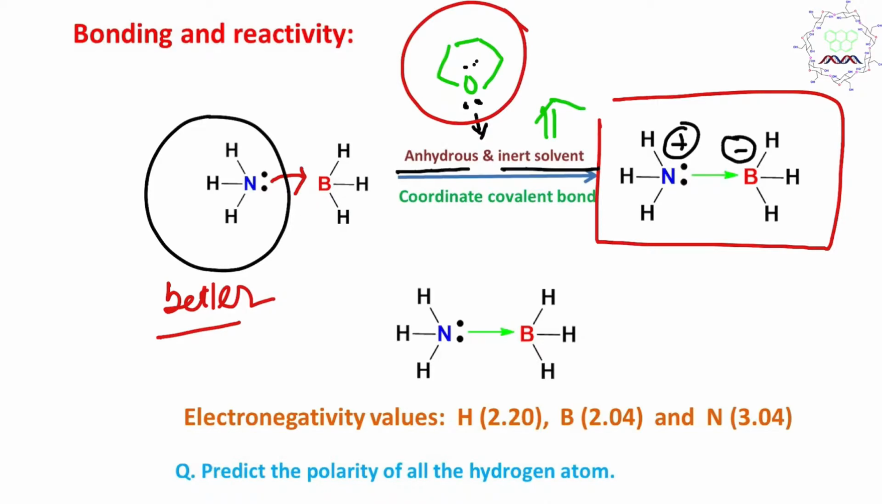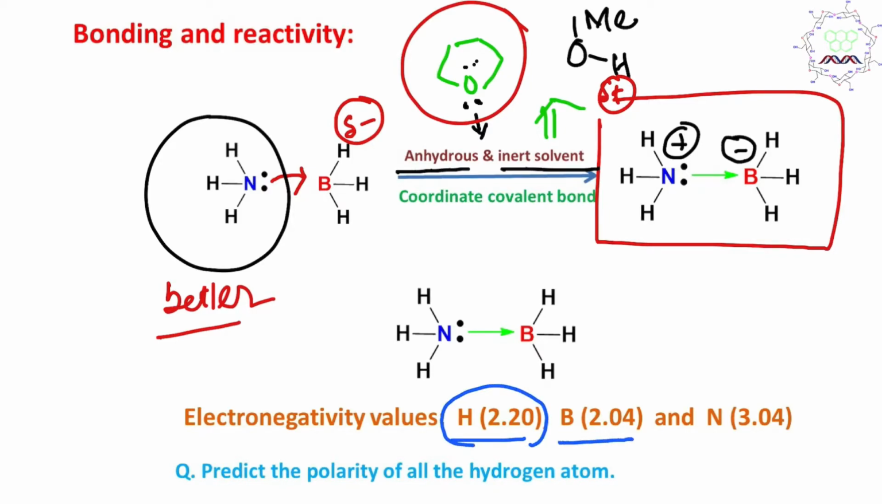Another thing, inert solvent also rules out polar protic solvents, for example methanol. Why? Because in methanol the hydrogen is delta positive, whereas the hydrogen from BH is delta negative. If you look at the electronegativity values, hydrogen is 2.20 and boron is 2.04, meaning hydrogen is more electronegative compared to boron. That's why in the adduct, boron is delta positive and hydrogen is delta negative. Now this is the thing. That's why this reaction happens and produces this coordinate covalent bond.